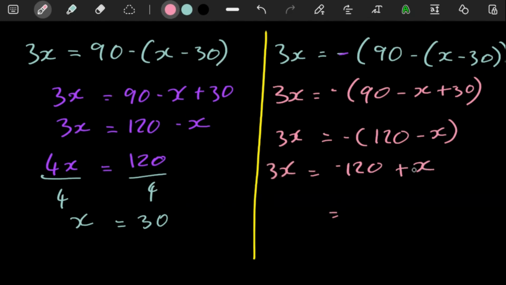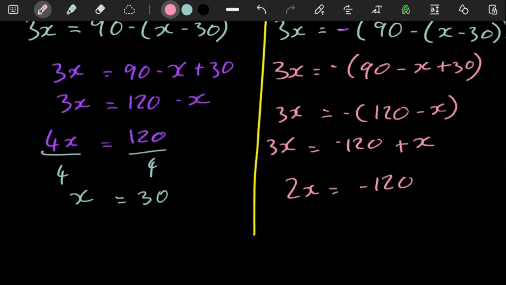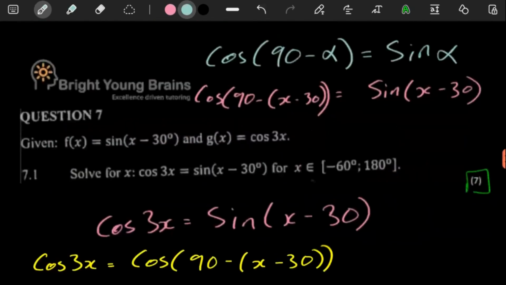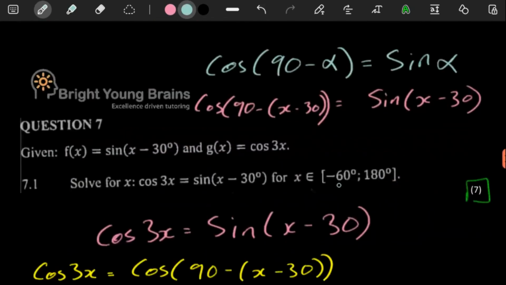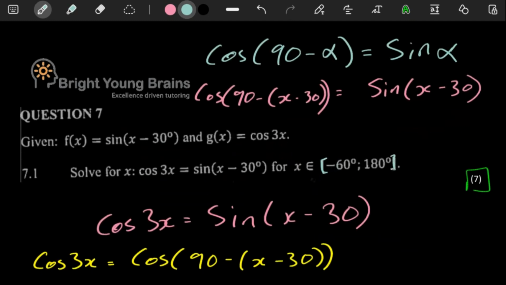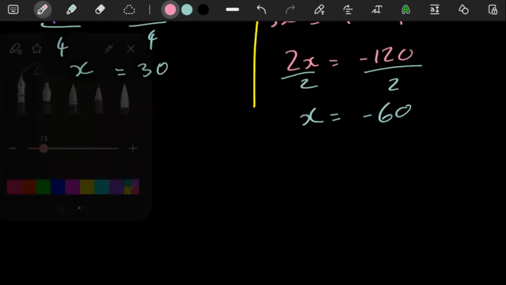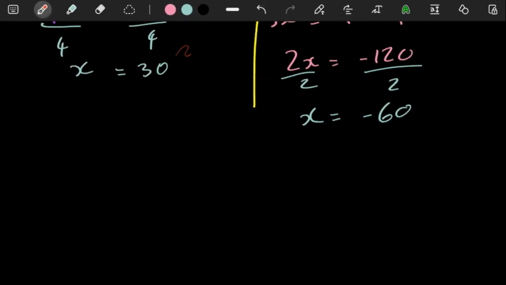So you can take the x to the other side. This is going to be 3x minus x, right? So it's going to give you 2x. And if you divide both sides by 2, the only issue is that, remember, this answer does not qualify. Does it qualify? Yes, it does, because they said we should take answers from negative 60 to positive 180. So yeah, this qualifies, and the 30 also qualifies.